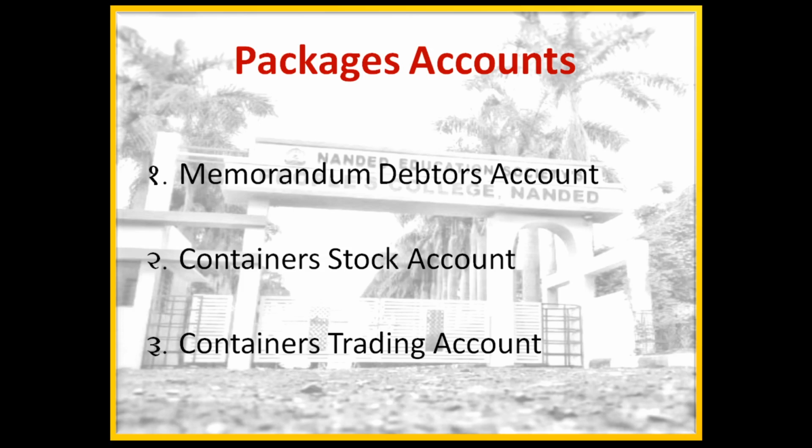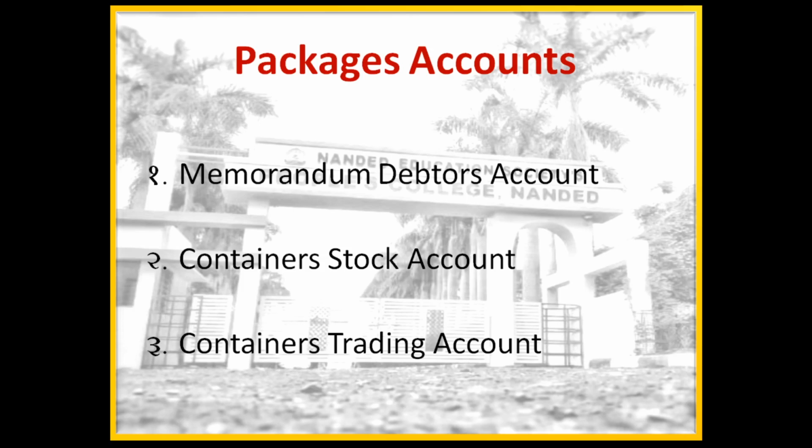In examination problems, this account is used to find out the number of containers retained, also called sold. The form of this account is like that of an ordinary account. There are 4 columns on the debit side and 4 columns on the credit side, that is particulars, numbers, rate, amount. The following items are shown in this account.